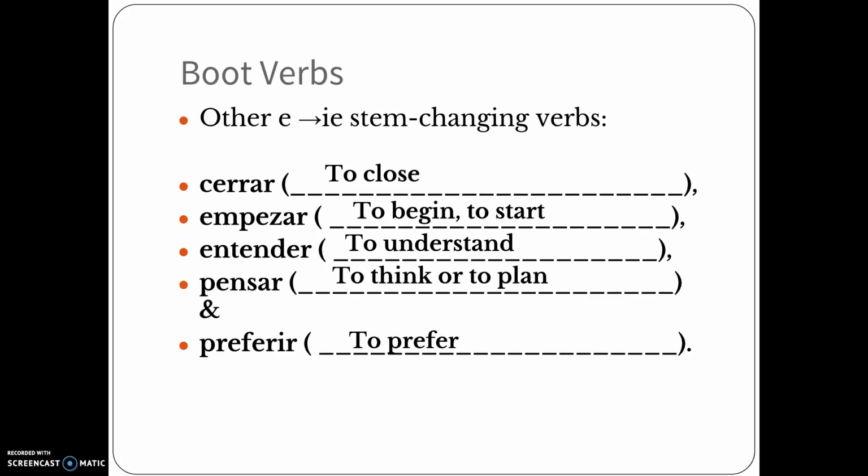Okay, how do I know if it's a stem changer? Well, you don't. The best thing that you would do is just use it in context. For example, like quiero. I wouldn't say yo quero. If I want to say I want, it's yo quiero. So you have to practice with this. Or like cerrar. If I want to say I closed the book, you're not going to say yo cerro. It's yo cierro.